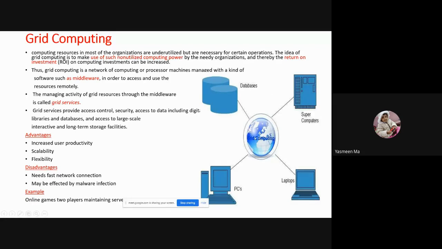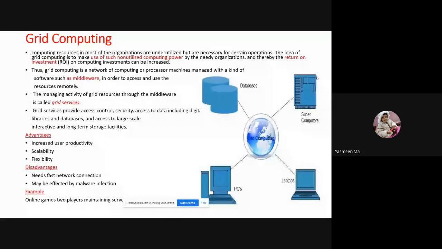Grid computing means that different organizations have systems, and sometimes they don't use them. I need all those systems for huge performance only one day in a year. At that time, with the help of these grid servers, I will connect to multiple systems and utilize their resources to run my applications, all my transactions, and update everything.